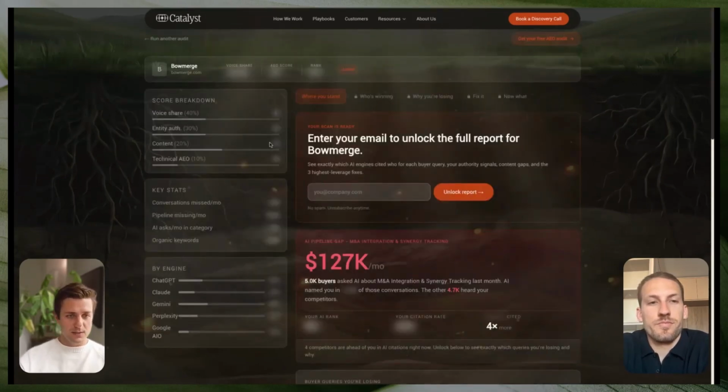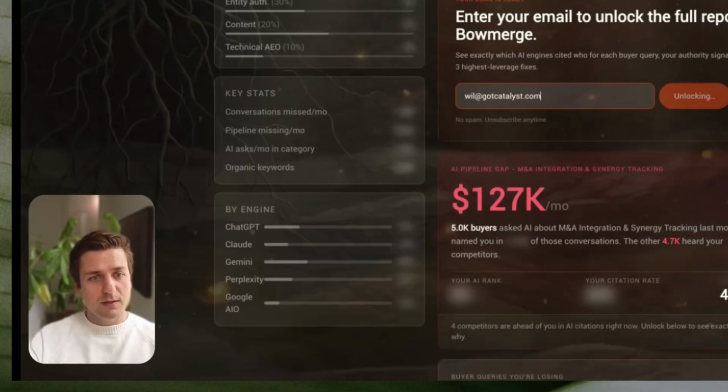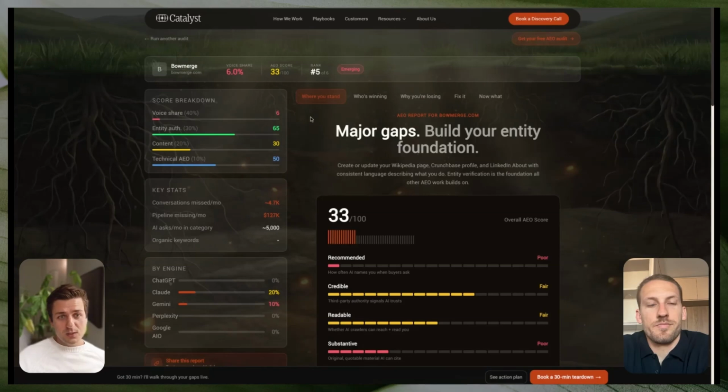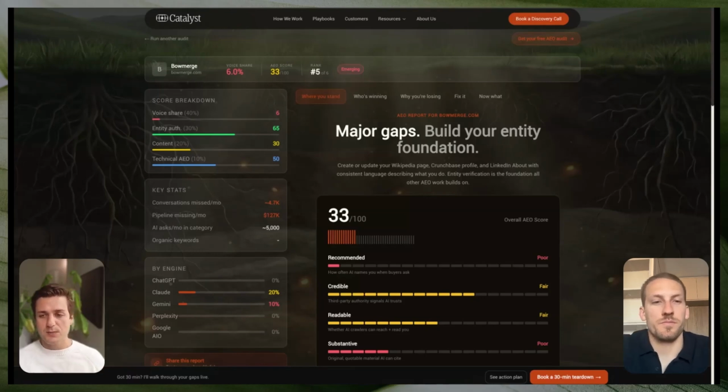And you can see we have this awesome little email gate, but no worries. If you just put in your email, Catalyst, you'd think I'd be able to spell that by now, then you can unlock it and start to see. So this is real data from BowMerge, and you can see what's working and what's not. The machine makes an estimate based off of average contract value. That's probably the one that I'd put a little asterisk next to. It's estimating as best as possible.